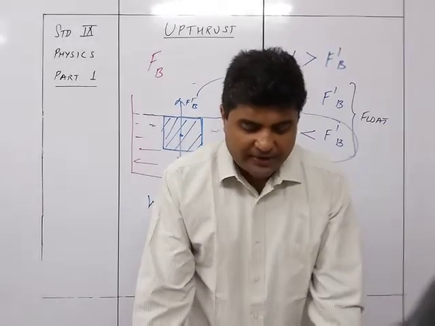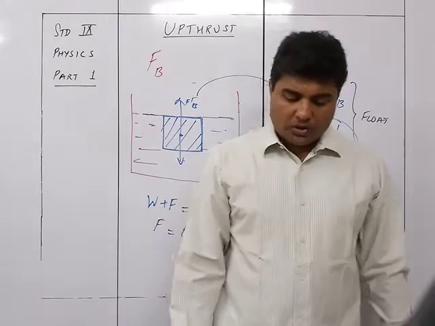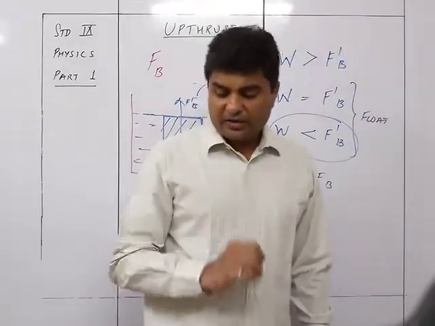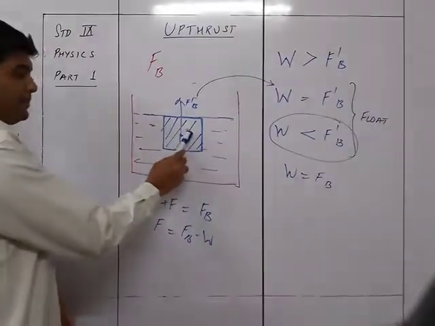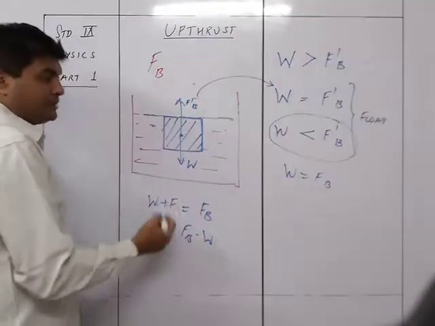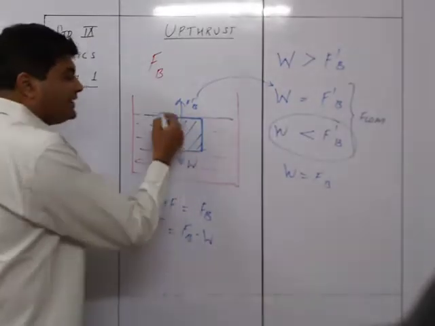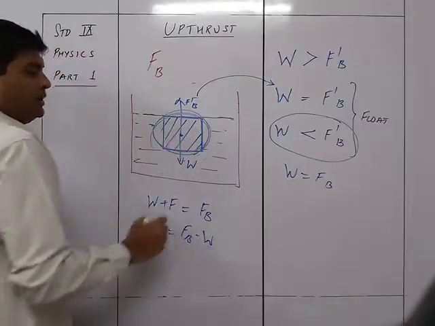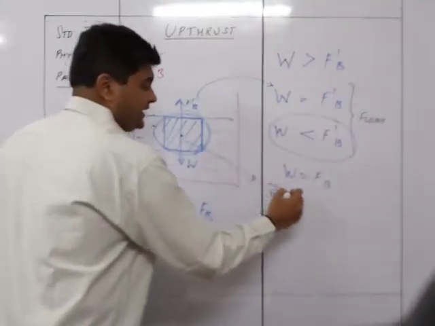Thus, for a floating body, the net force acting downwards, that is the apparent weight, is zero. So when such a thing happens, what has happened now? W is acting downwards and FB is acting upwards, and if W and FB are equal, what is the net force on this body? The net force on this body is zero.